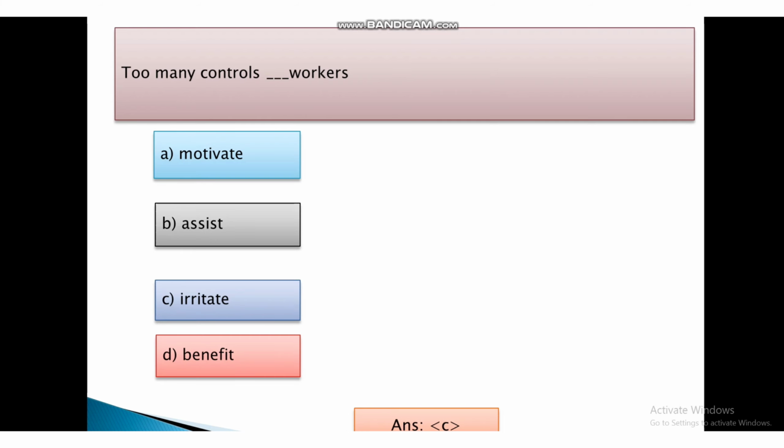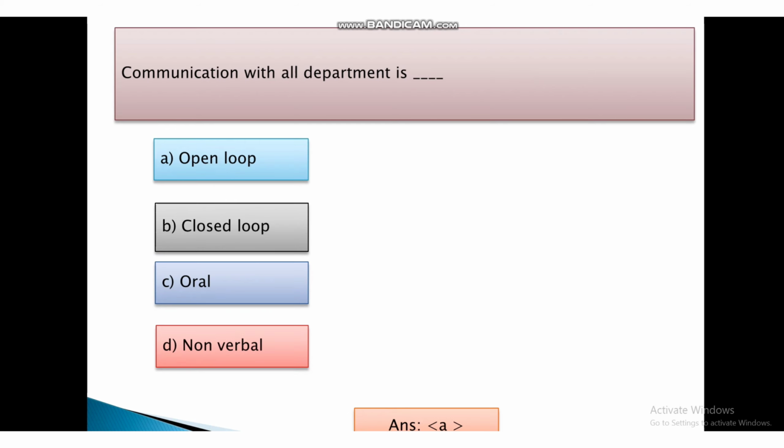Too many controls dash workers. First, motivate, second, assist, third, irritate and fourth, benefit. And the answer is C, that is irritate. That means too many controls irritate workers.